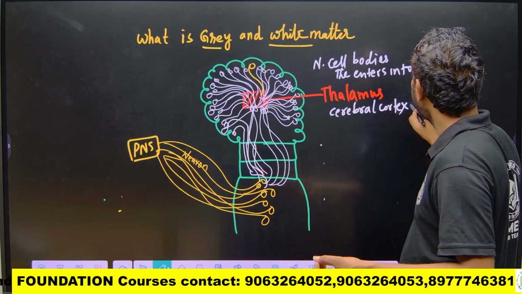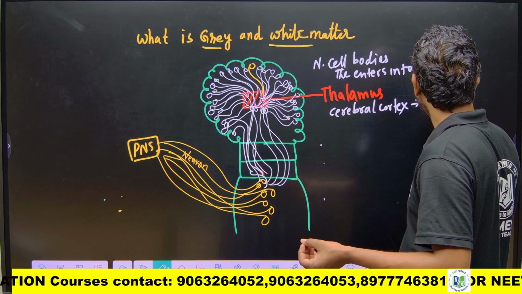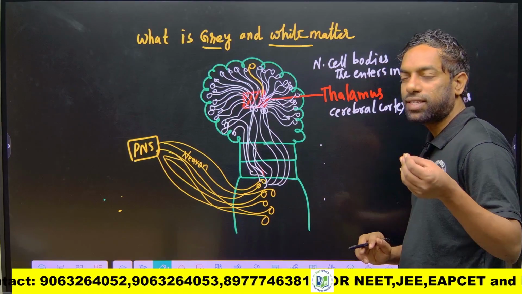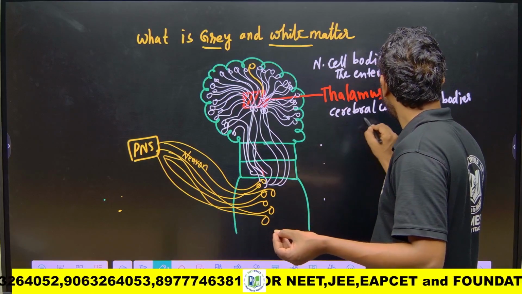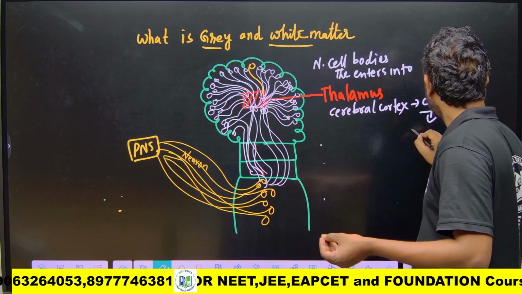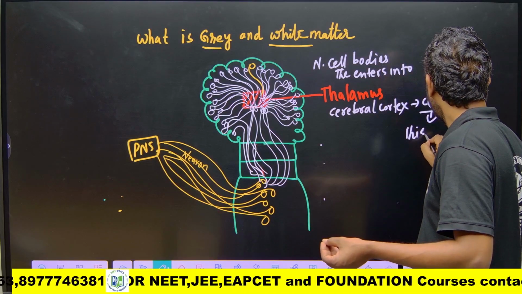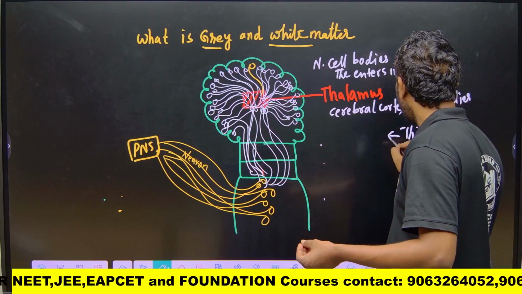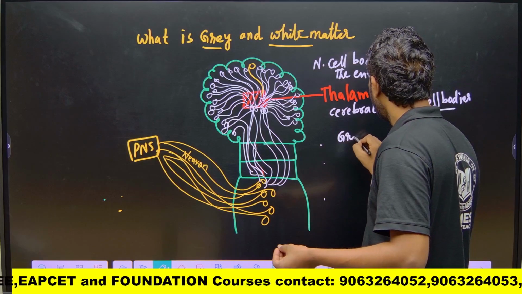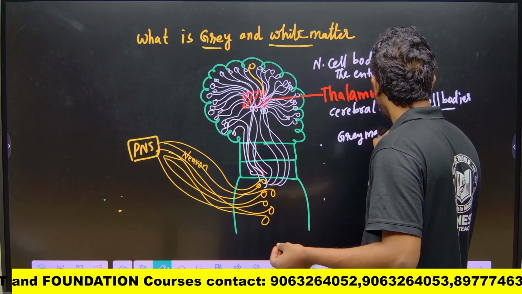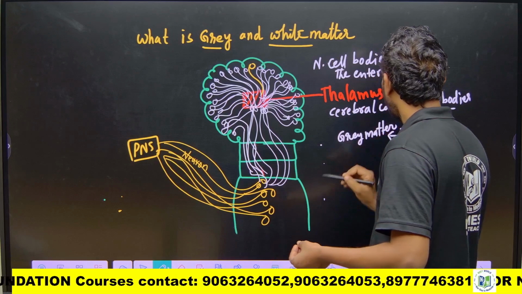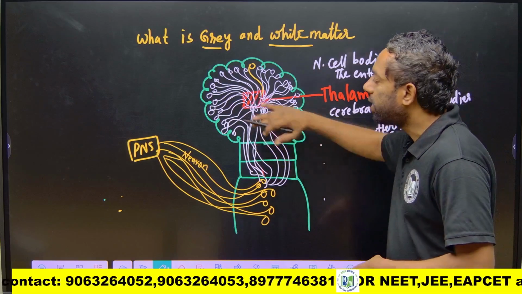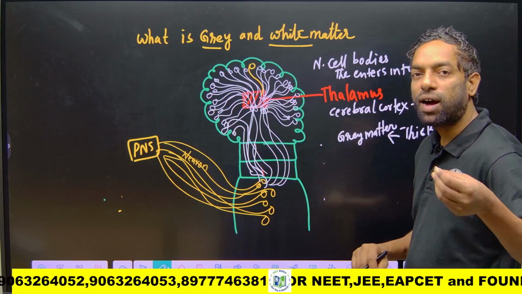It is filled with cell bodies. Cell bodies are thick in nature, very thick. That's why it looks like a matter, gray matter. The axon part enters into the middle part, the medullary part of the brain.